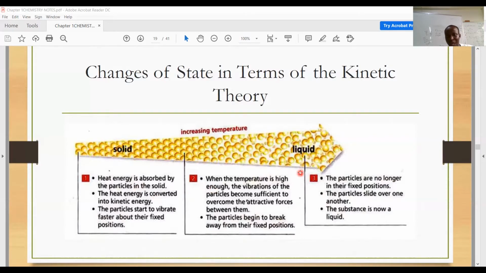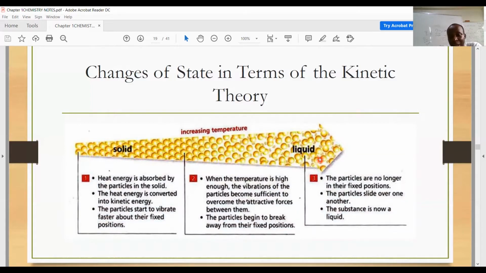We can also look at the liquid to the gaseous state as well. Now, what it means is that at the liquid phase, the particles will still have to absorb more energy, because even though they break away from each other, they are close in the liquid state. They touch each other. They are close, but they are not in a fixed lattice. They are randomly arranged. They don't have a fixed lattice as we see in the solid state, but they are close. They touch each other. It means that there are some attractive forces here as well.